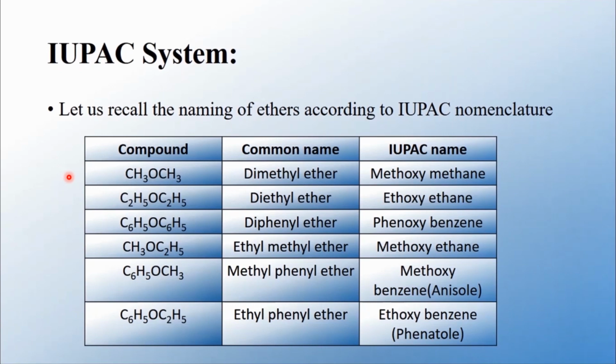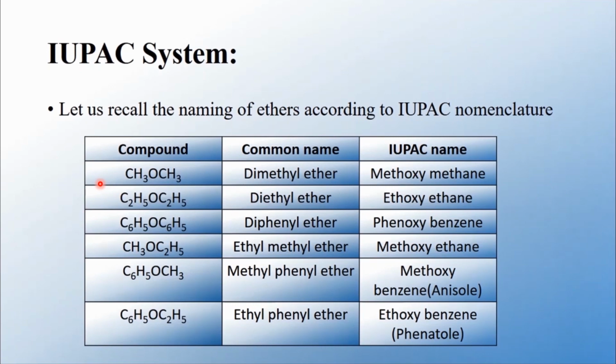I have given six examples. Number 1, CH3-O-CH3. Number 2, C2H5-O-C2H5. Number 3, C6H5-O-C6H5. And the fourth one, CH3-O-C2H5. Number five, C6H5-O-CH3. And finally, C6H5-O-C2H5. Have you seen the examples? Now tell me, which compounds belong to simple ethers and mixed ethers?